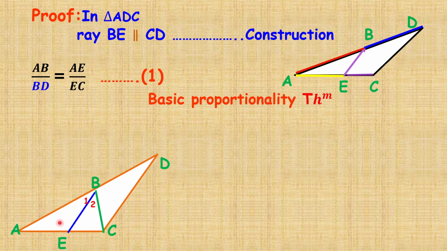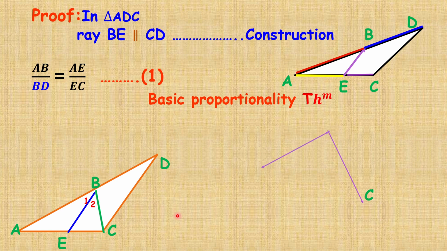Second, BE is the bisector of angle ABC. Bisector means this ray divides the angle B in two equal parts. The first part, angle 1, that means angle ABE is congruent to the second part, that means angle EBC. Right here we draw a separate figure.